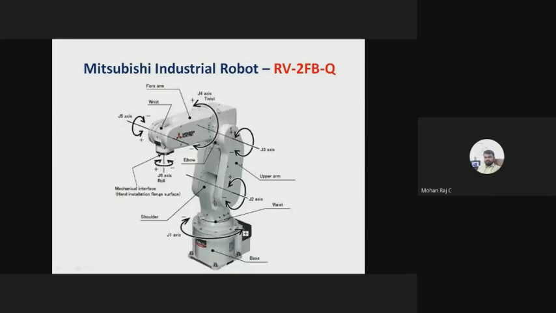This robot can lift up to 2 kg. You cannot use this same robot for picking a car body, right? The body of a car may be some 50 kg. This robot cannot handle 50 kg, because the motors fixed in the robot are not sufficient to produce the torque to pull 50 kg. That's why these robots are used only for 2 kg applications, because the pickup load is decided based on the motor rating and gripper rating.